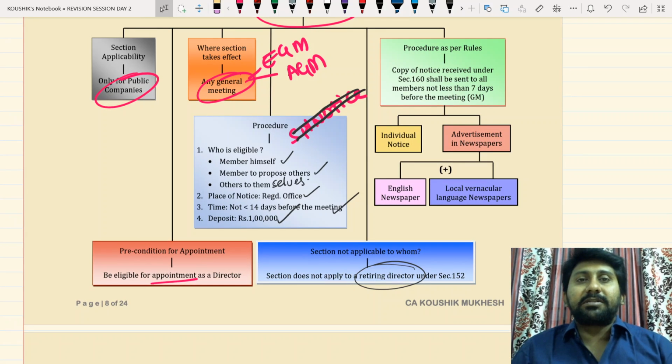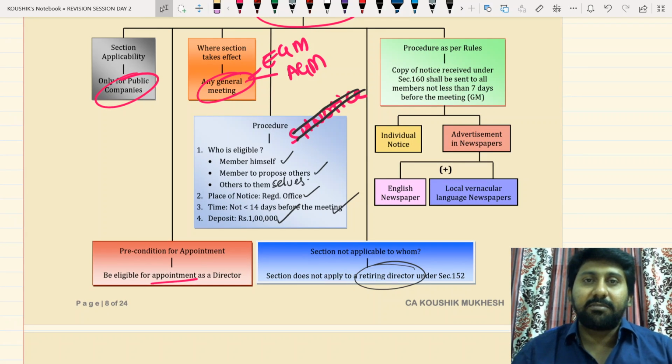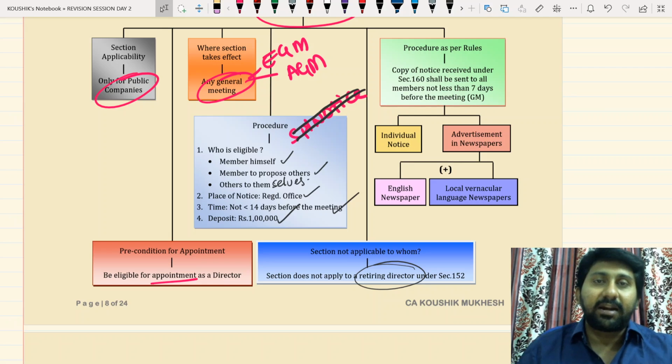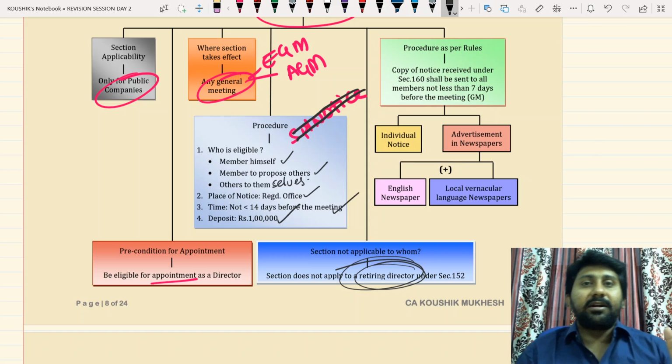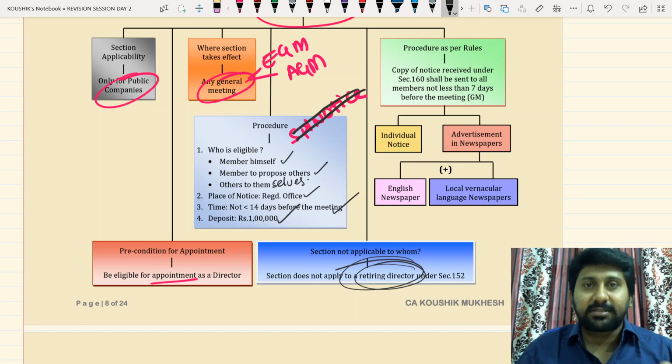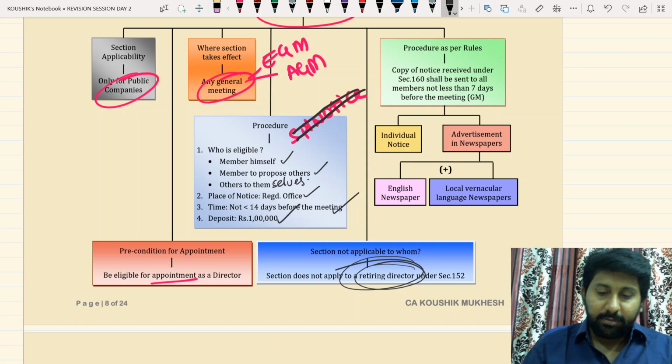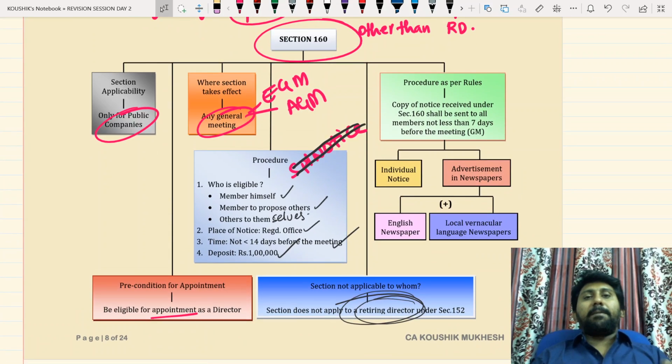160. Right of a person other than retiring director to stand for directorship. Name itself is telling right of a person to stand for directorship other than retiring director. Therefore, section does not apply to a retiring director. Why? We will come to 160. Then I will discuss why retiring directors are excluded from that. Next issue. After that, applicability of the section.